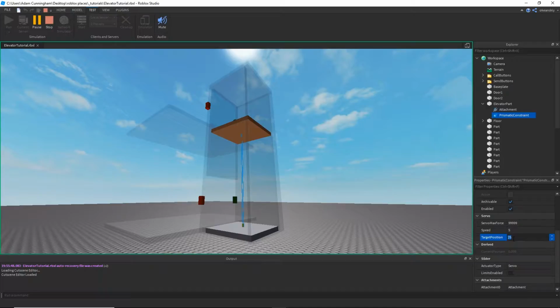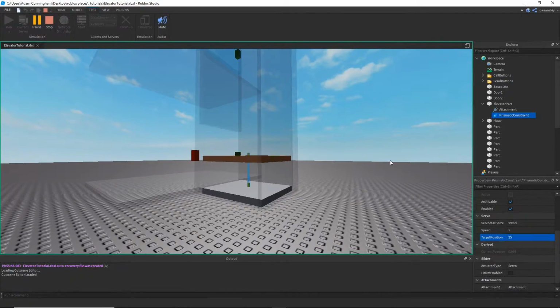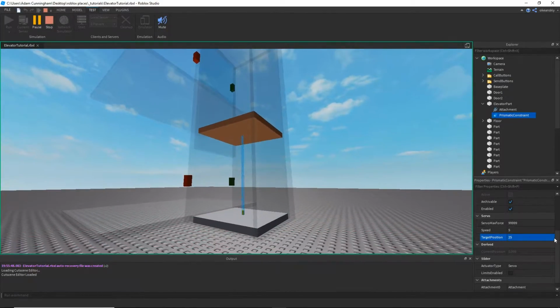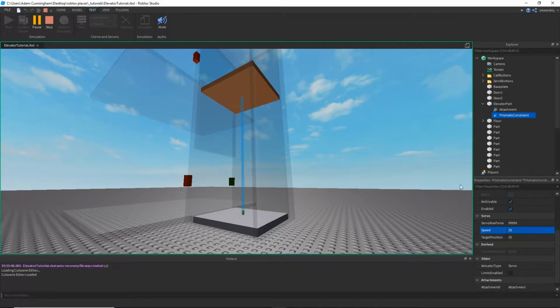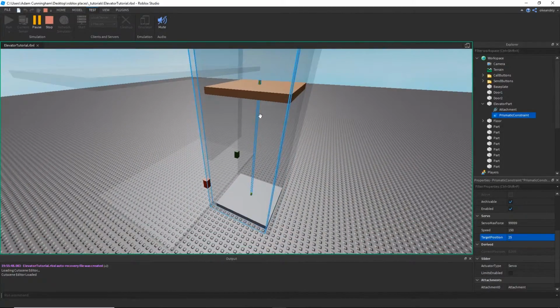So if I change this back to 0, it'll move down, and if I move it back to 25, it'll go back up. If I set the speed to something high, like 25, and then I set it back to 0, it goes very fast. If I set it to 150, it'll be almost instantaneous, like so. It even has a little bit of bounce, which I like.